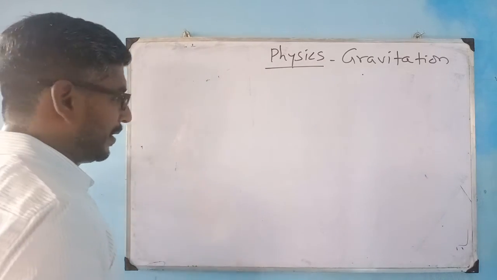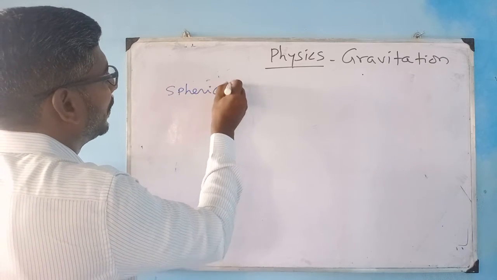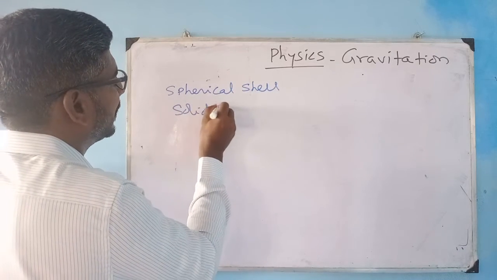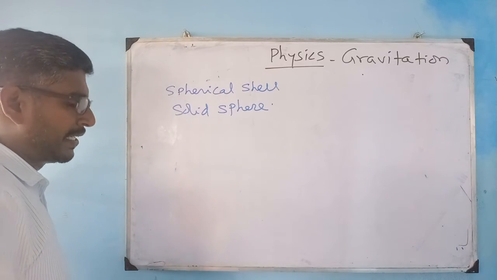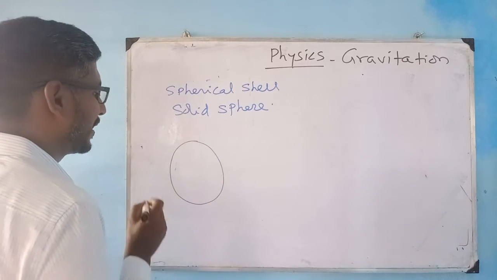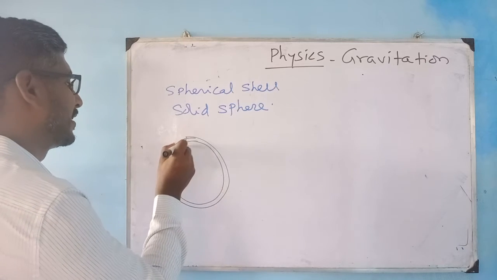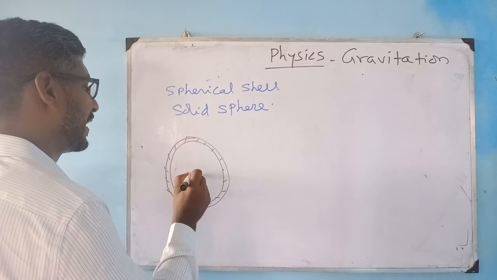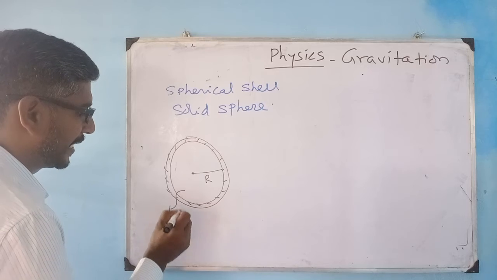Shell theory, for example, for any spherical shell or solid sphere, says: if an object, for example, this is your spherical shell of radius R, and this object is of mass m.